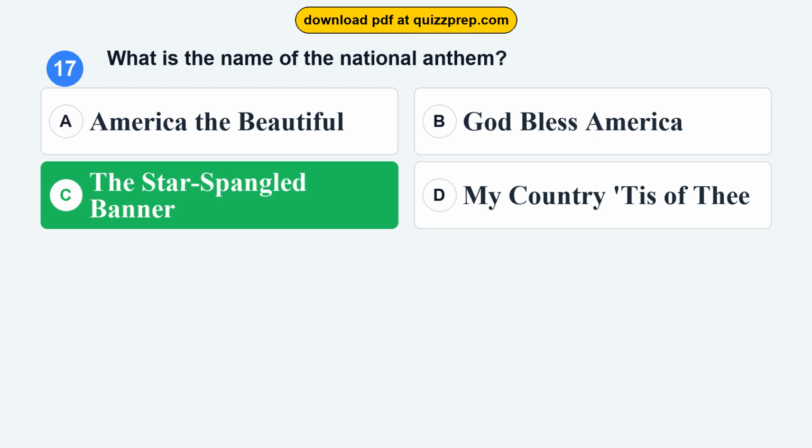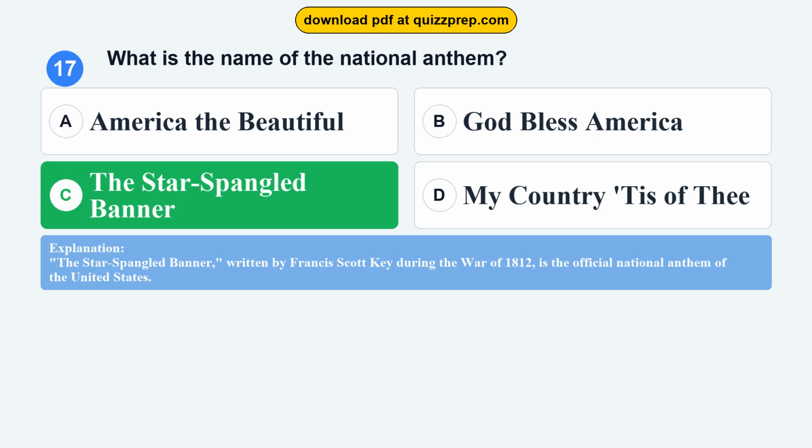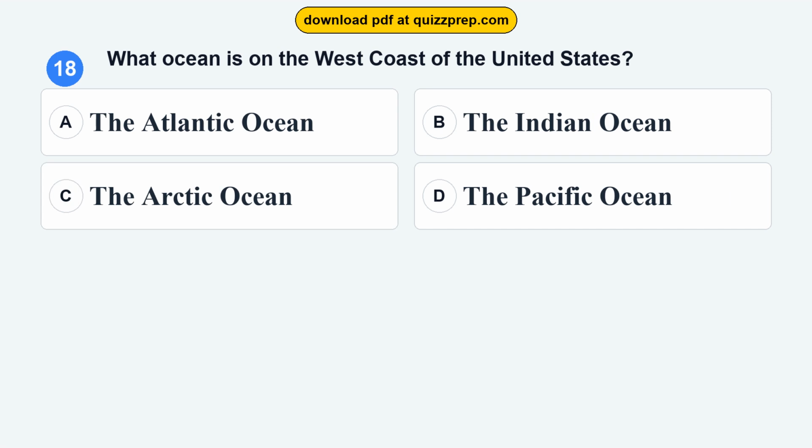The correct answer is option C, The Star-Spangled Banner. The Star-Spangled Banner, written by Francis Scott Key during the War of 1812, is the official national anthem of the United States.